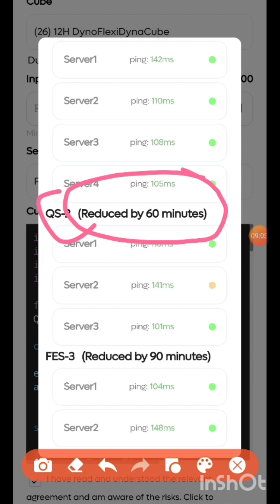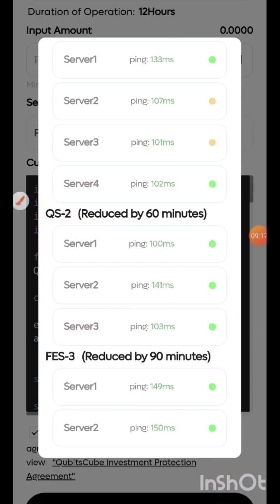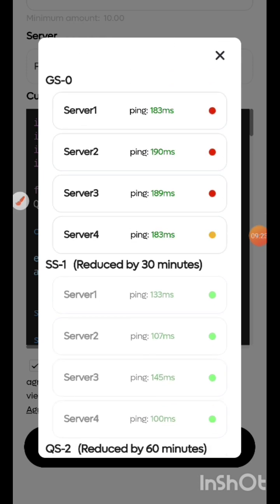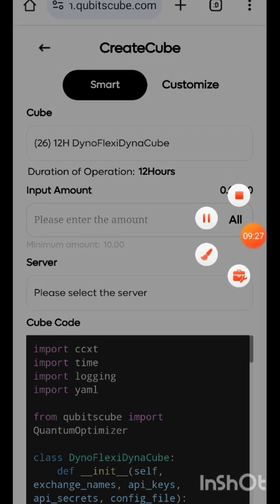This as well will reduce by 90 minutes. That means it's going to reduce by 1 hour 30 minutes. That means instead of trading for 12 hours, you're going to trade for 10 hours 30 minutes, guys. So it will also give you the same percentage of return that you get from the other server, guys. So that's the explanation about the server.